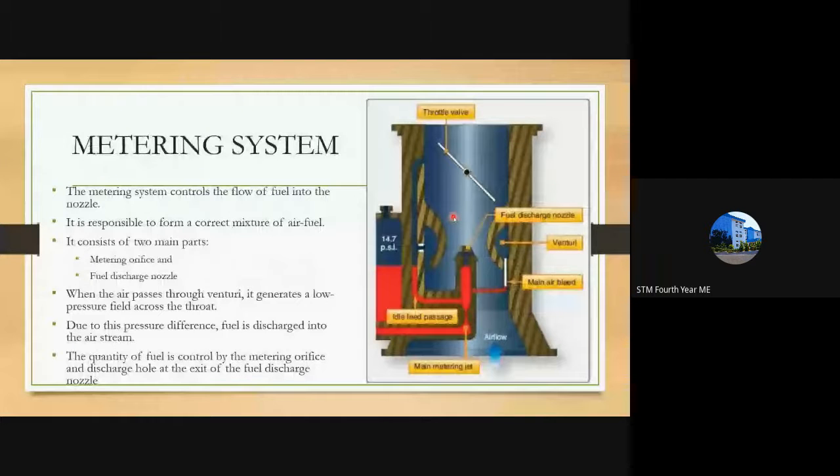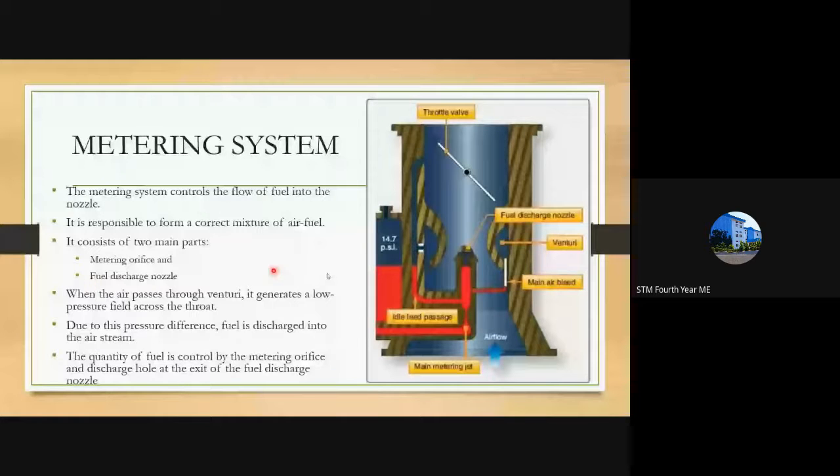Next is the metering system. This part is the metering system, shown here as the main metering jet. The metering system consists of two parts: a metering orifice and a fuel discharge nozzle.